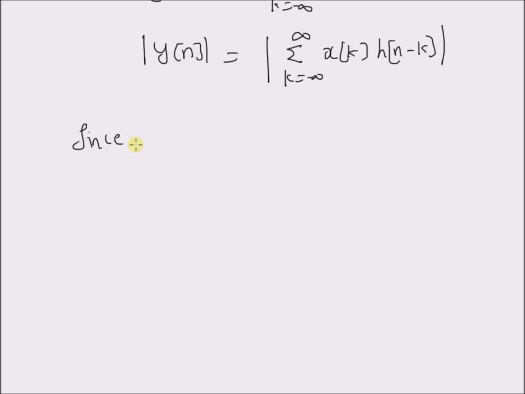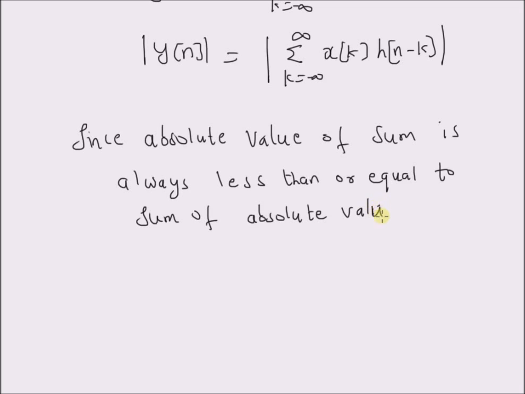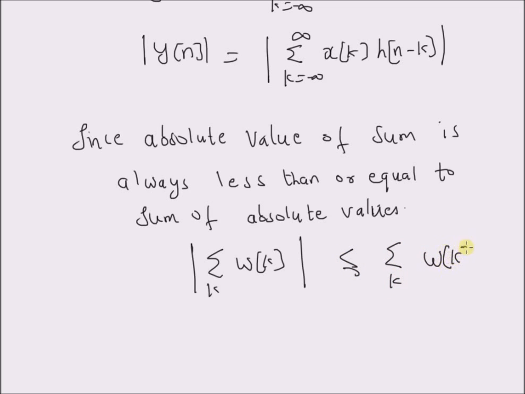Since the absolute value of a sum is always less than or equal to the sum of absolute values, that is, for the sum of a sequence w of k for k equal to minus infinity to plus infinity, the absolute value of this sum is always less than or equal to the sum of the absolute values of a sequence.